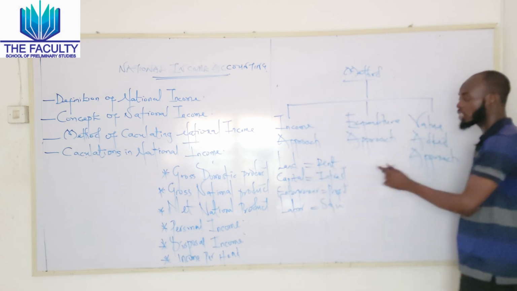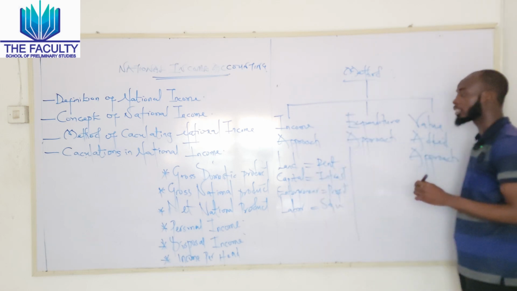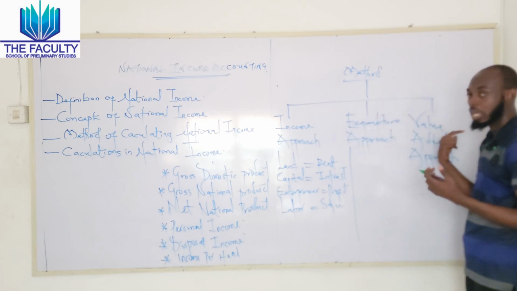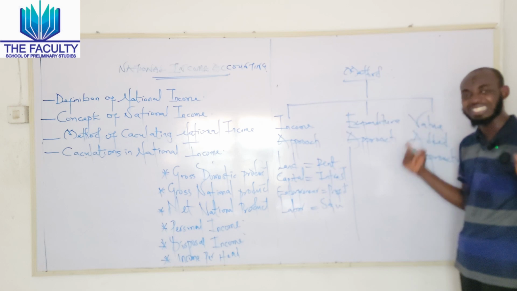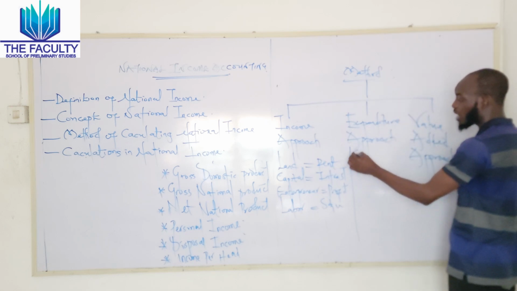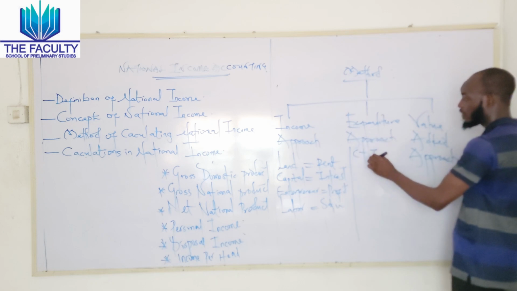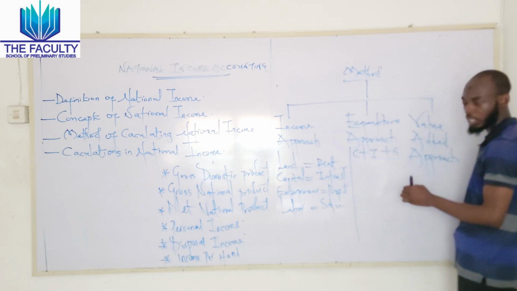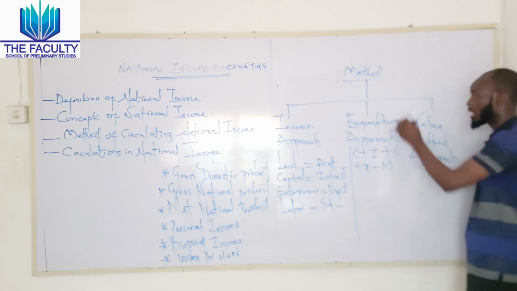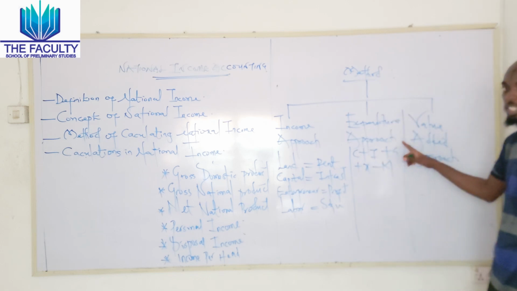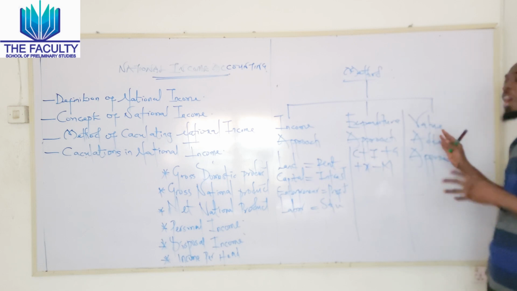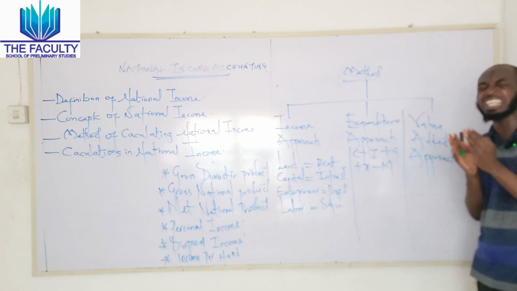Now going by the expenditure approach. We normally use the expenditure approach in the concept of national income, using the major things that determine an economy. An example is consumption plus investment plus government expenditure plus exports minus imports. This is our expenditure approach.